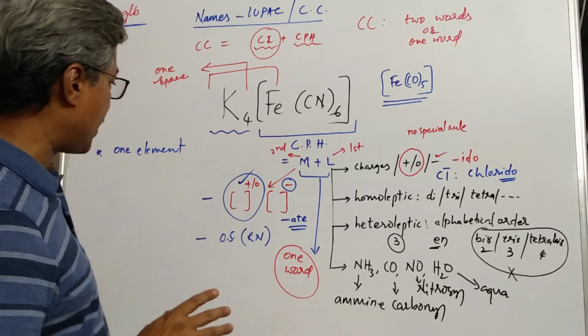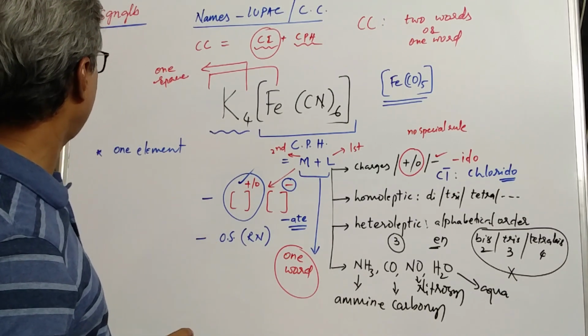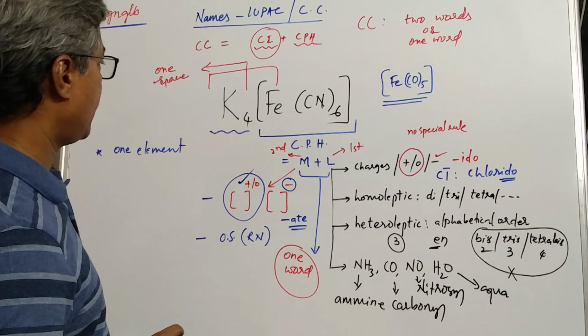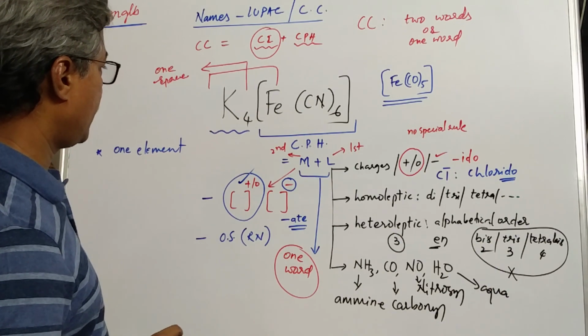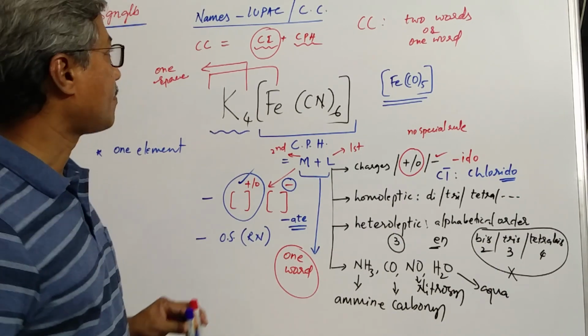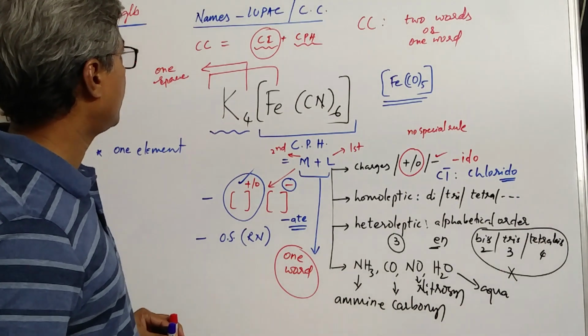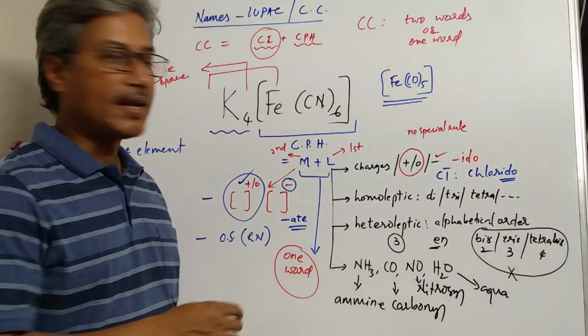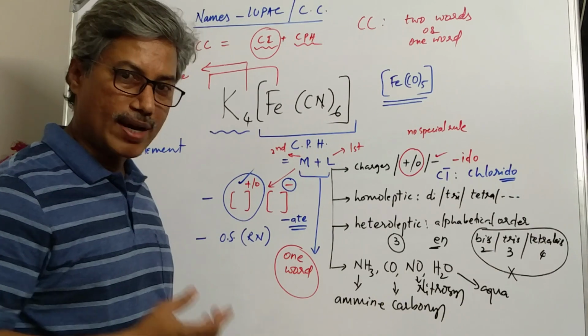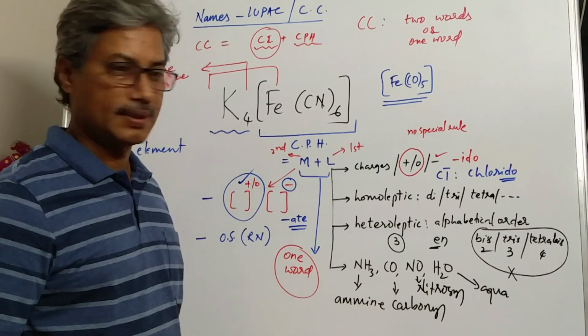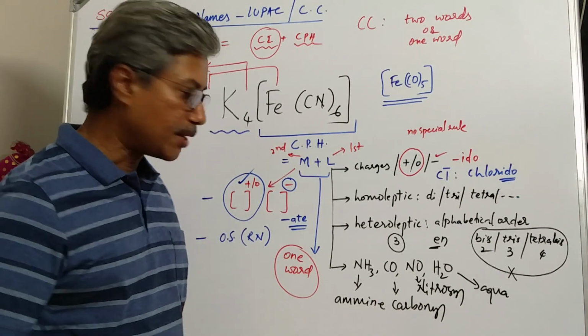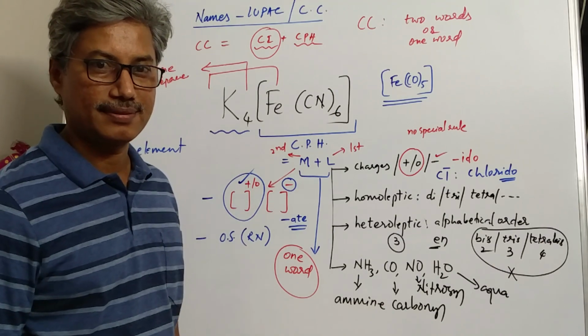Then what are left out? Okay, everything is set right. You just try to repeat once or twice, you will get to know the rules. Then in the next video, we'll take the examples. Thank you.